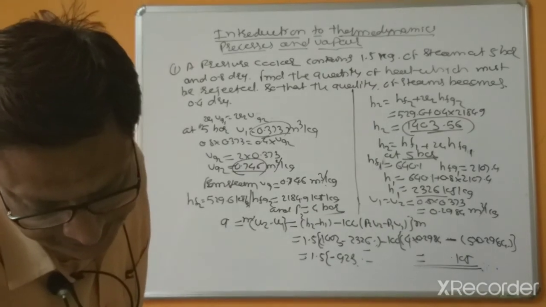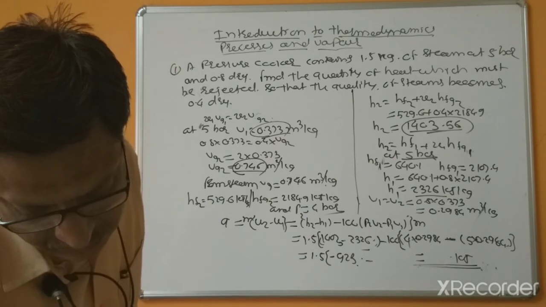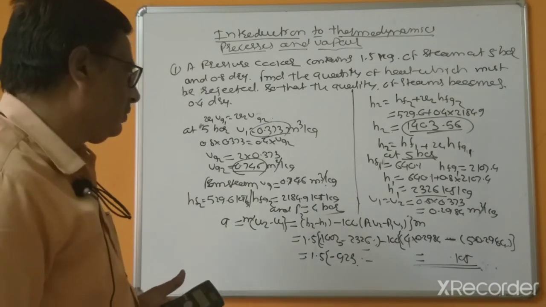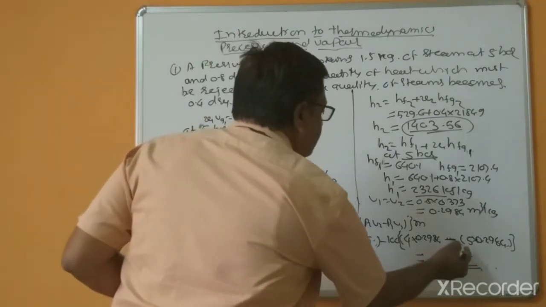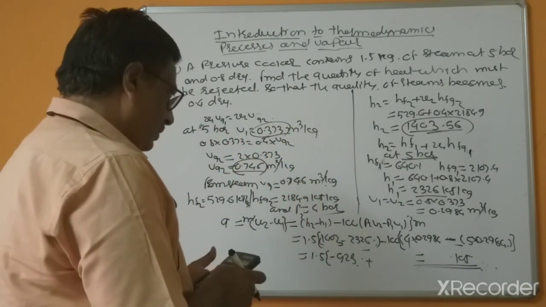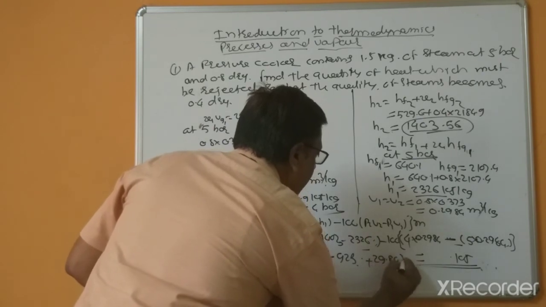Because of the negative sign, this sign becomes positive, and this is 29.84.